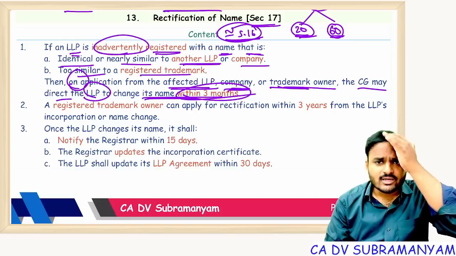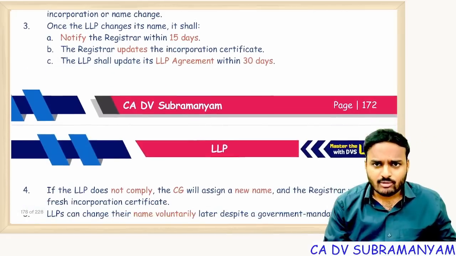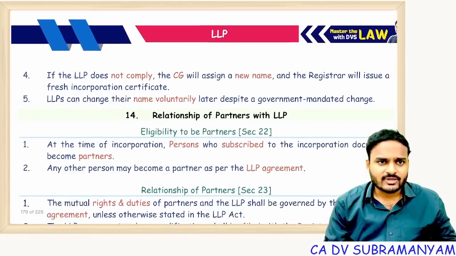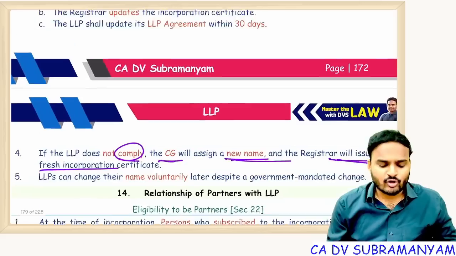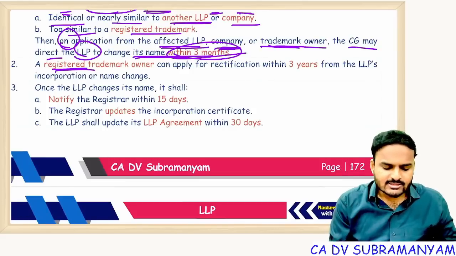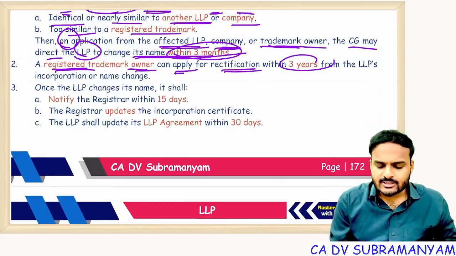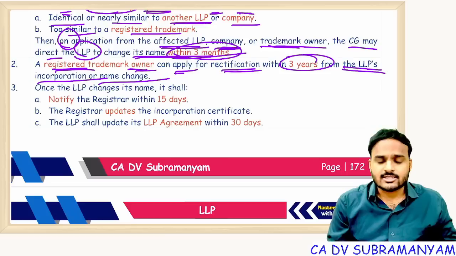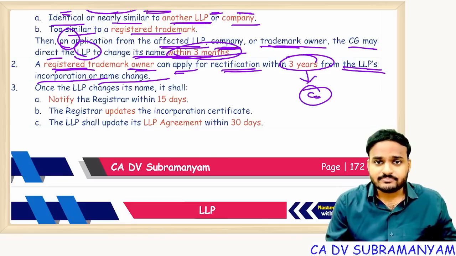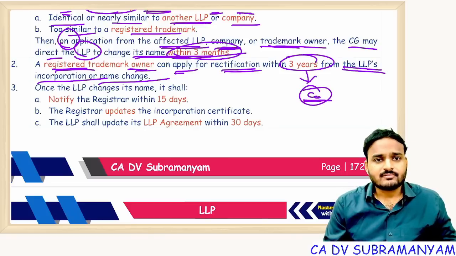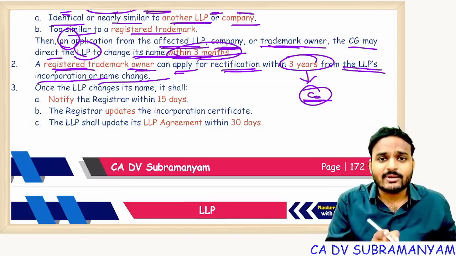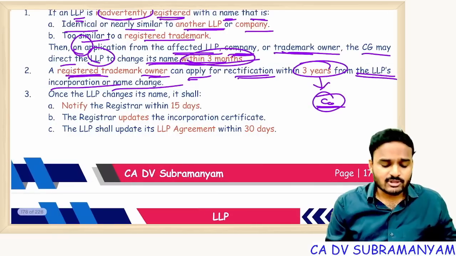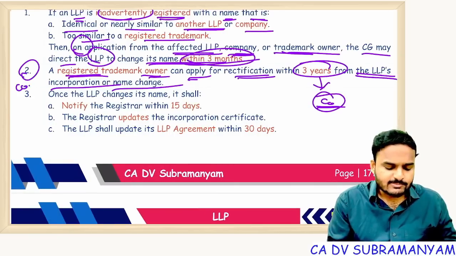Suppose 3 months over, but they are not changing the name. Then, central government will give a fresh name. If LLP does not comply, CG will assign a new name. Registrar will issue fresh incorporation certificate. A registered trademark owner can apply for rectification within 3 years from the LLP's incorporation or name change. So this is also similar for company. So owner of registered trademark, if he wants to file an application for rectification of LLP name, he should file application within 3 years.